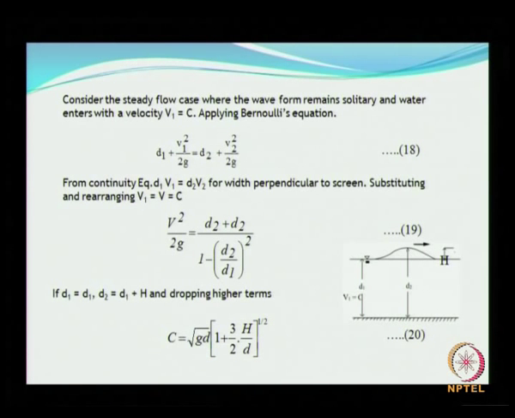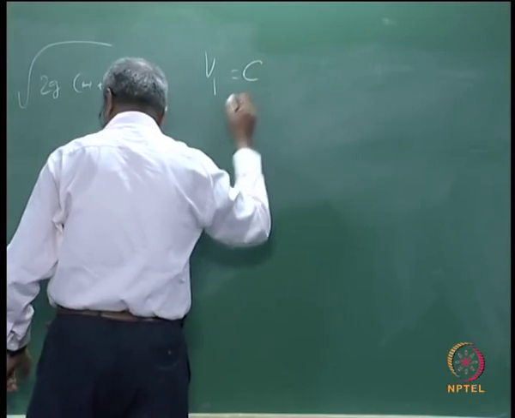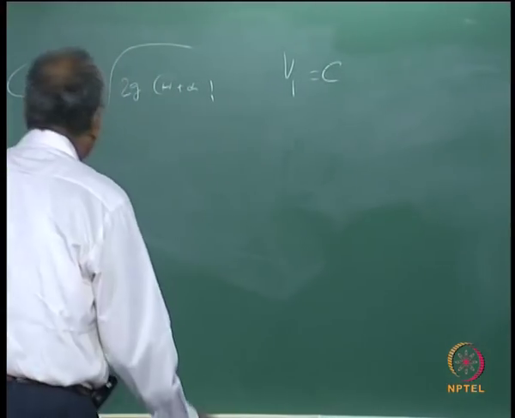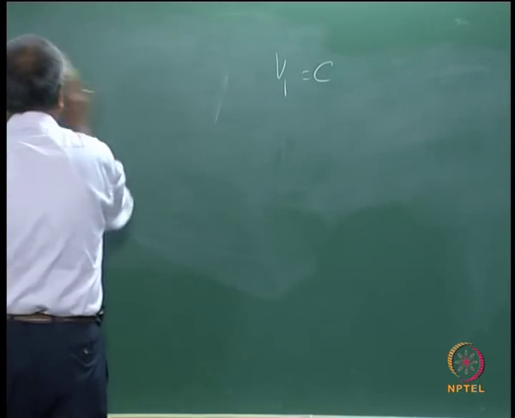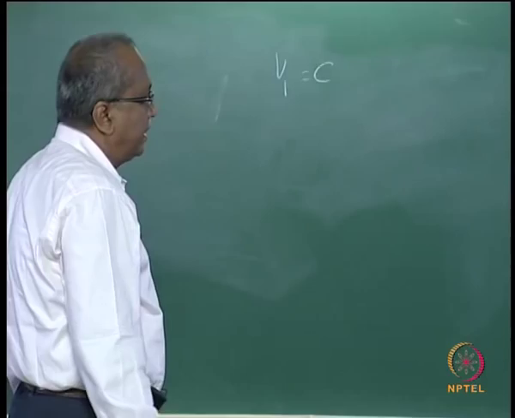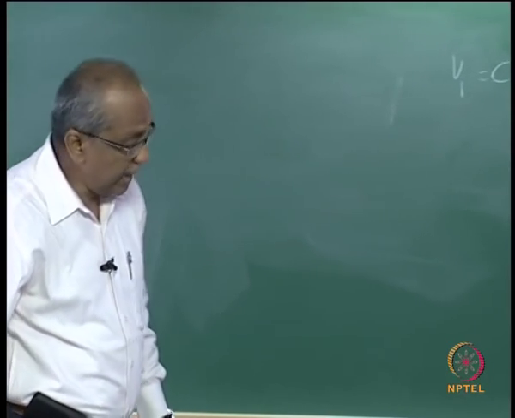So considering a steady flow case where the waveform remains solitary and the wave enters with the velocity v1 equal to c, then you consider these two locations.